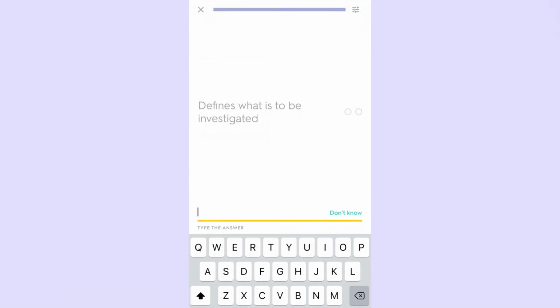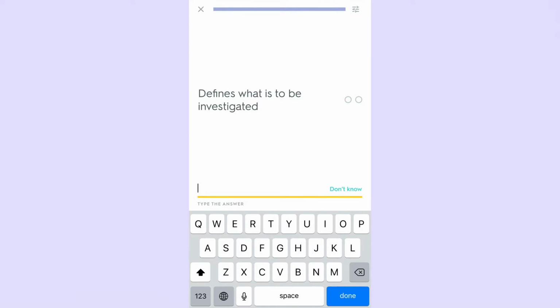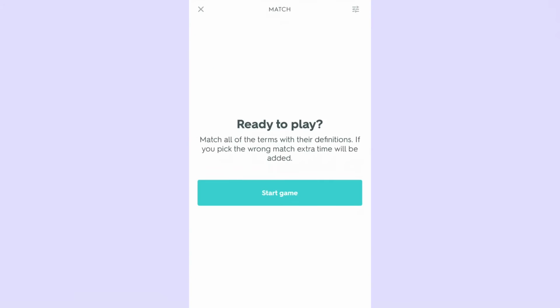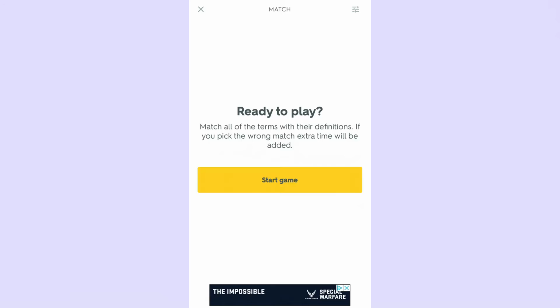They also have writing. What is the definition of the thing? Wait, I think it's science. I'm just doing it right now, scientific. Oh, I didn't know. They have also matching.